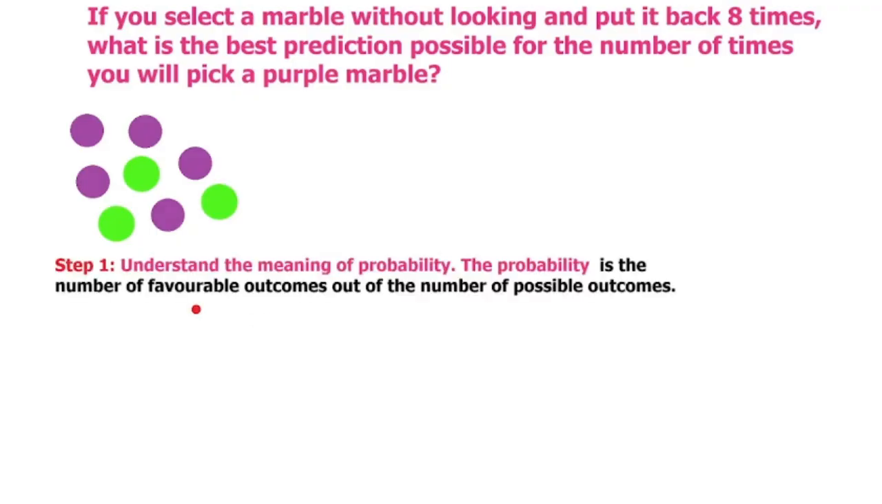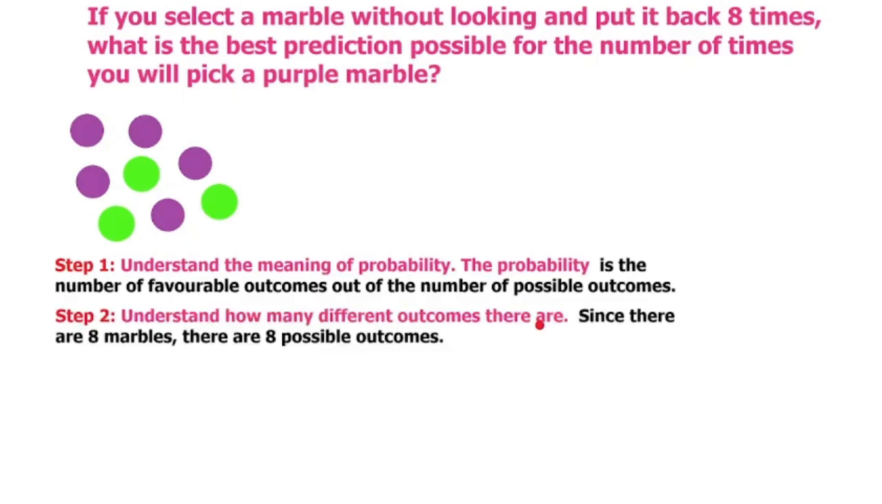So the first thing to do is to understand the meaning of probability. The probability is the number of favorable outcomes out of the number of possible outcomes. So what does that mean for this? So now we need to understand how many different outcomes there are, right? So since there are 8 marbles, there are 8 possible outcomes. And so we have this number now. The number of possible outcomes is 8.